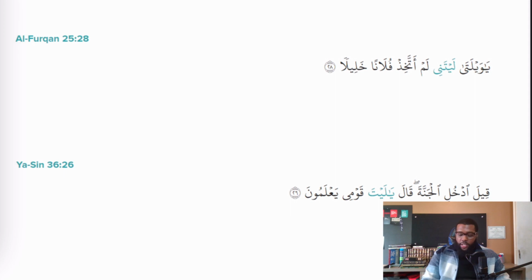We see here, Ya waylata laytani lam attakhidh fulanan khalila. So we see here, layta, and then we have one of the forms of the attached pronoun, meaning I. Allah Ta'ala gives us this description of the state of the wrongdoers on the Day of Judgment, right? Wishing that they would have had a chance to go back and follow the way of the Messenger of Allah Sallallahu Alaihi Wasallam, right?